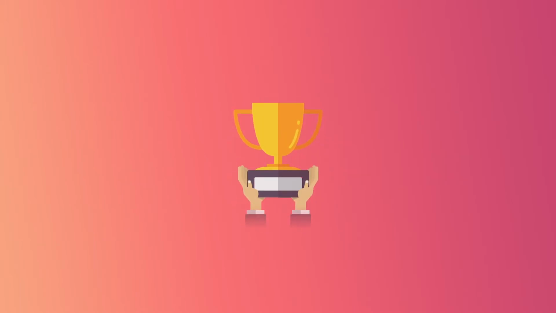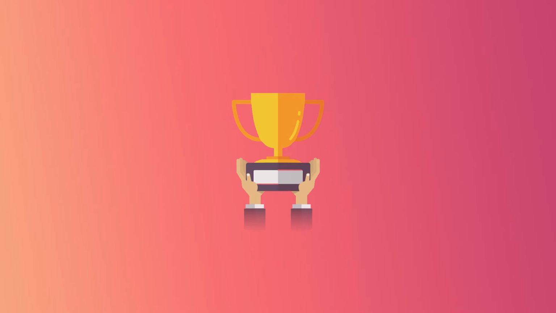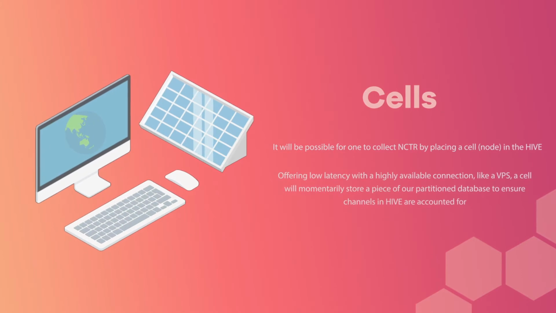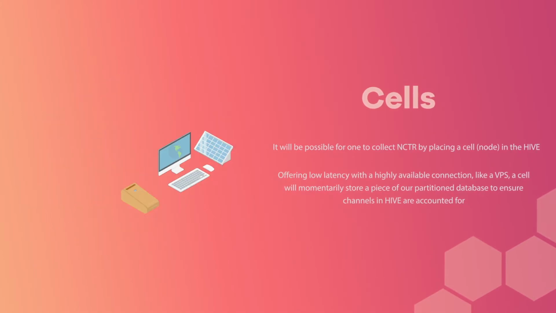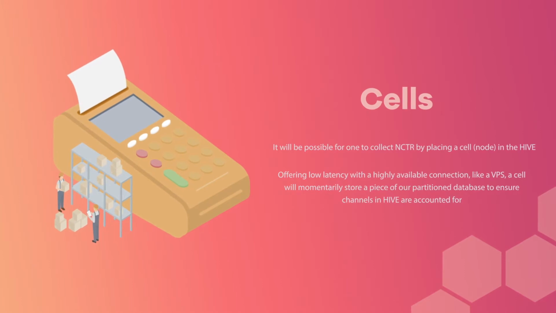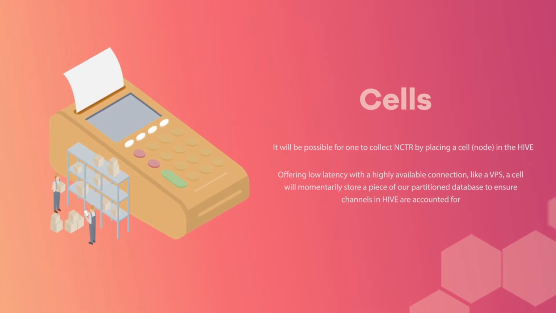By offering a publicly inclusive blockchain as a service incentivization model, contributors and end users transferring tokens will be rewarded for scaling our database. It will be possible for one to collect NCTR by placing a cell or node in the HIVE, offering low latency with a highly available connection like a virtual private server. A cell will momentarily store a piece of our partitioned database to ensure channels in the HIVE are all accounted for.